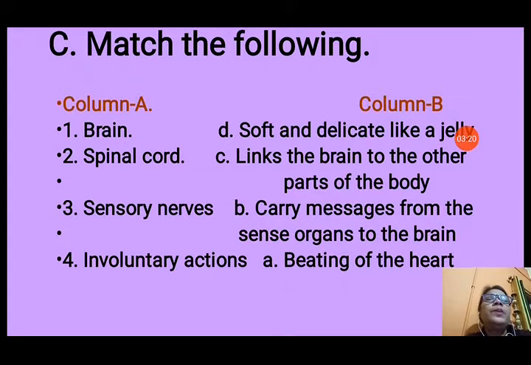Now next question is, match the following. So let us see about the match the following. Question number 1, brain. It will match with option D, that is soft and delicate like a jelly. Question 2 is spinal cord. It links the brain to the other parts of the body. 3 number, sensory nerves, option B, carry messages from the sense organs to the brain.